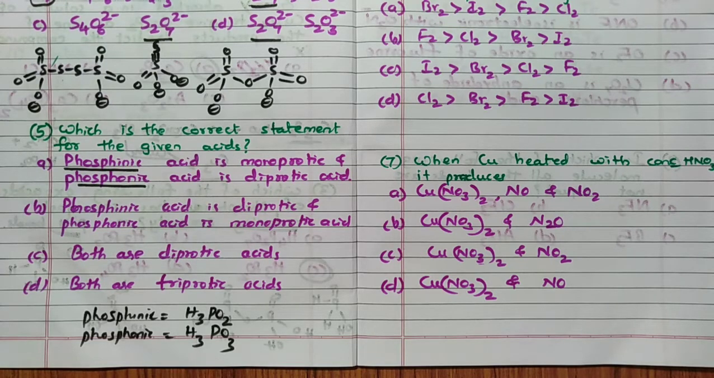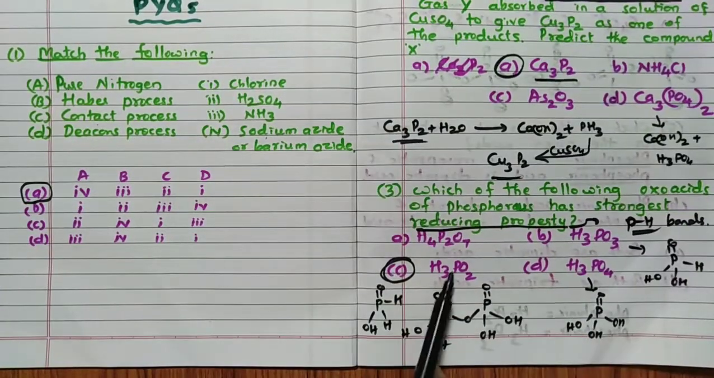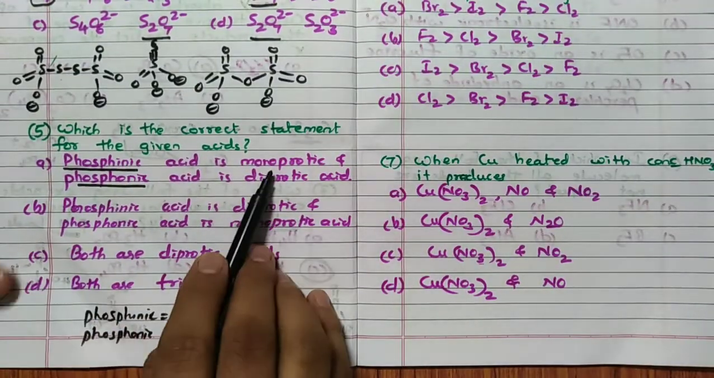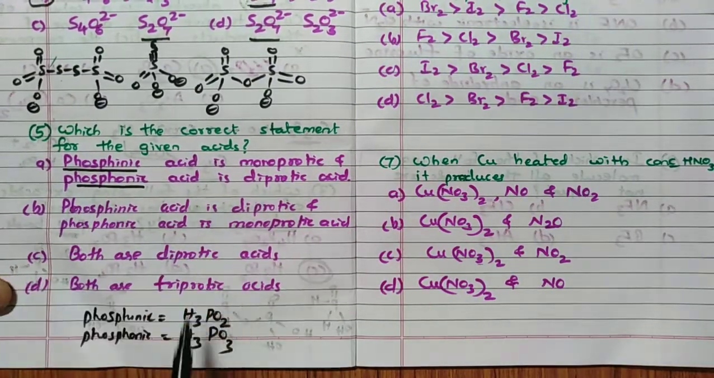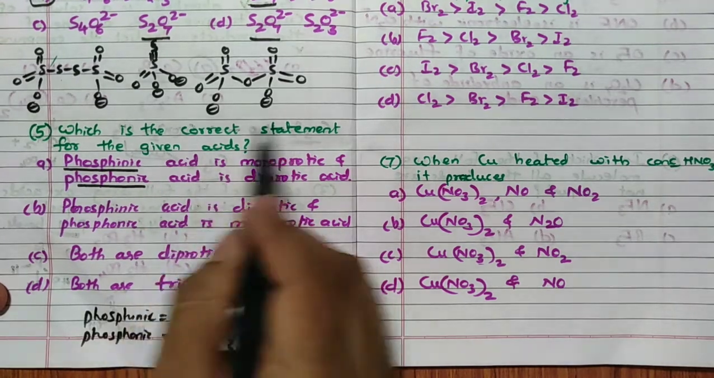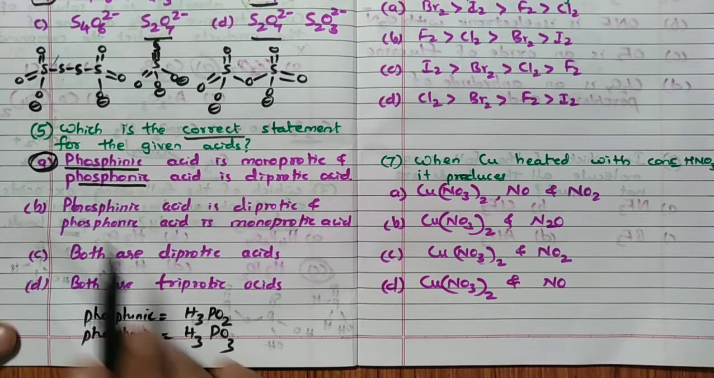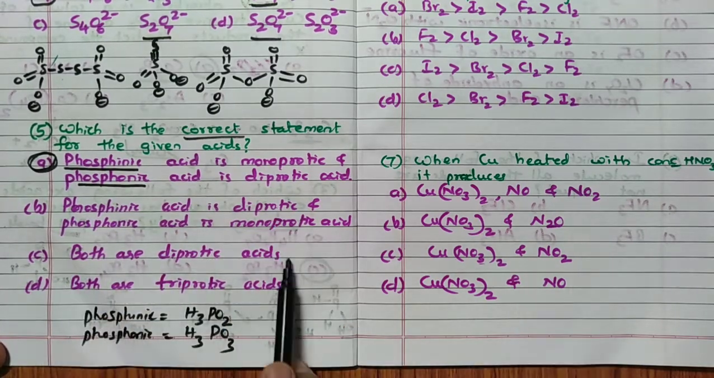Now you can think your job is very easy. Because we know the H3PO2 structure, already I have written. In the H3PO2 structure, 1 OH is there, meaning it is called monobasic. In H3PO3, 2 OH are there, meaning it is dibasic or diprotic. Remember, phosphinic is monoprotic or monobasic. Phosphonic acid is dibasic or diprotic. They are asking for the correct statement, so definitely A should be the answer. Because phosphinic diprotic is wrong, both are diprotic, both are triprotic, 100% wrong.